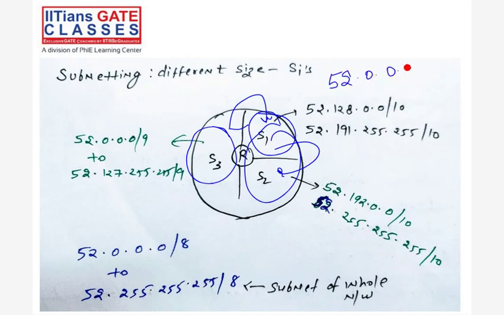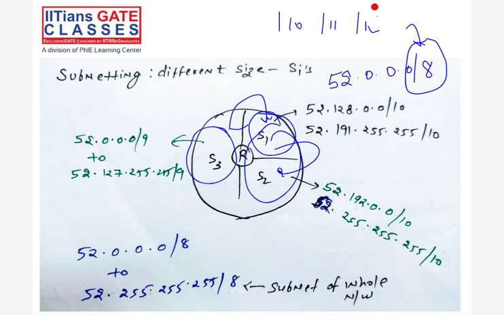52.0.0.0/8. Okay, guys, this /8 means the mask. Masking means how many 1s are there in the 32-bit address. So /8 means the first octet will be all 1s, the remaining will be 0. It means the first octet is given for the network, right? So it means it is a class A. This is a representation like /10, /11, /12. This way we can represent.